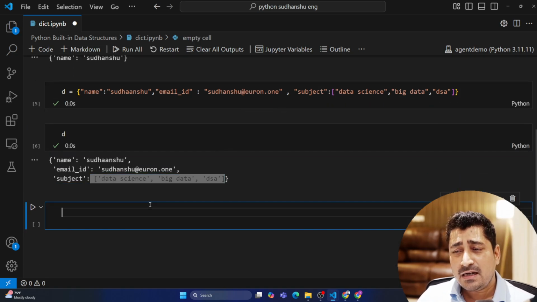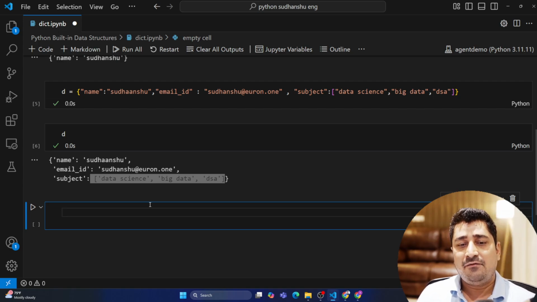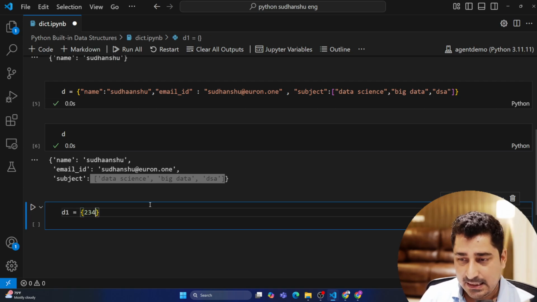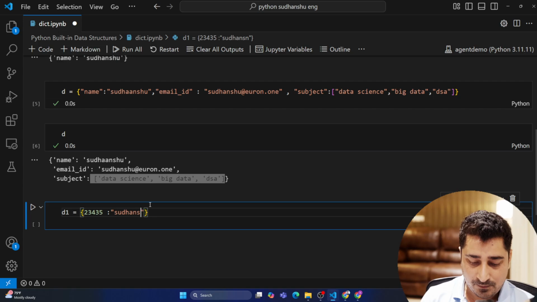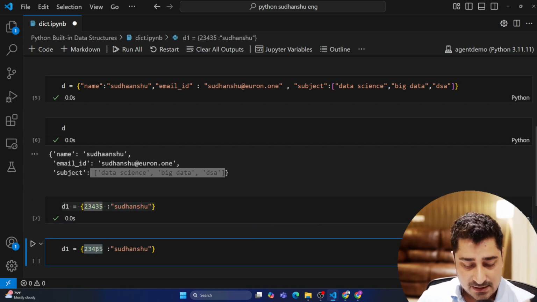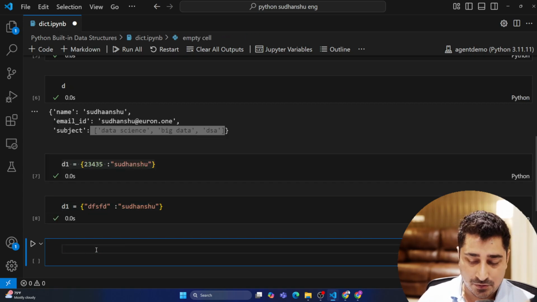Now, there is a certain set of rules that you have to follow when you create keys and when you create values. I'm going to show you that particular part as well. For example, let's suppose I'm going to create a dictionary D1, and here as a key, I'm going to keep an integer and the value as my name. Let's first talk about just the key. Yeah, it is allowed. So integer as a key is allowed. Now let's test the same thing with a string. A string is allowed.